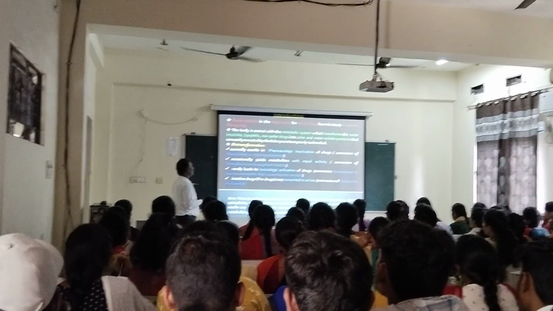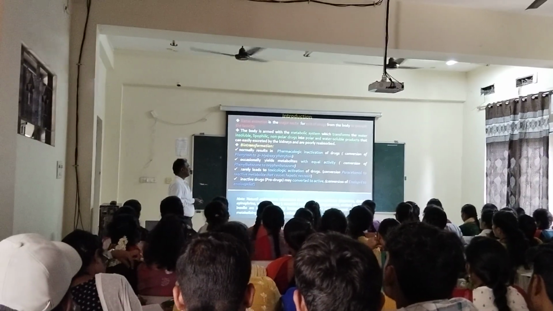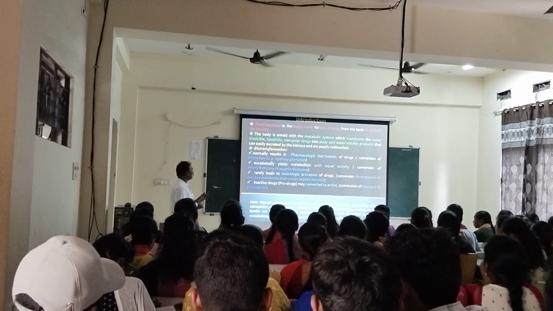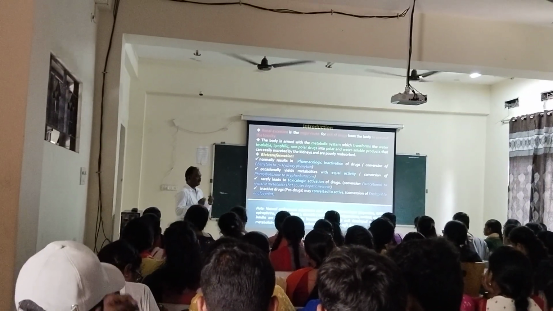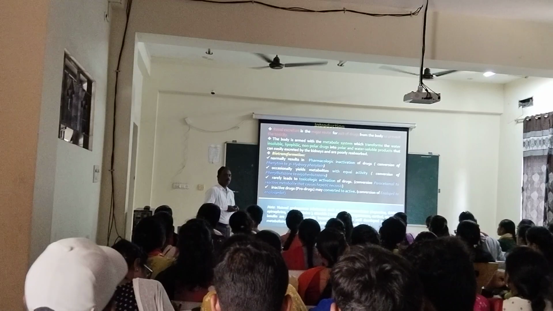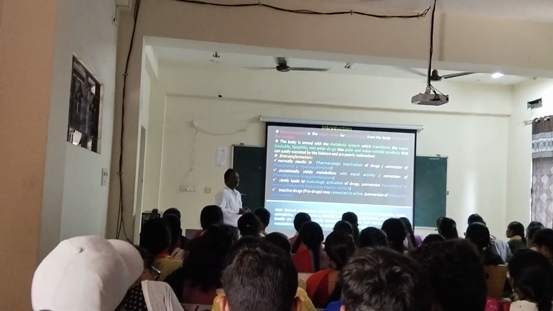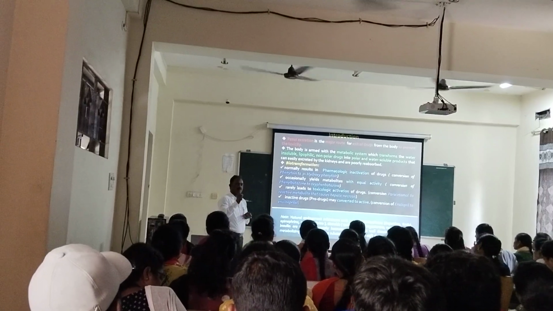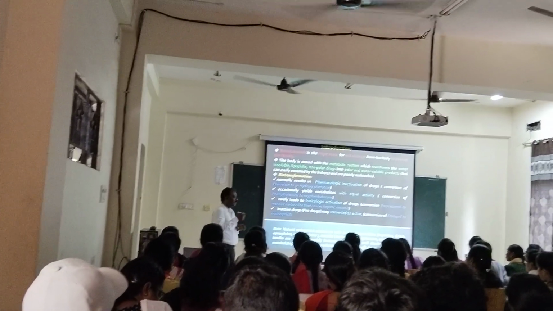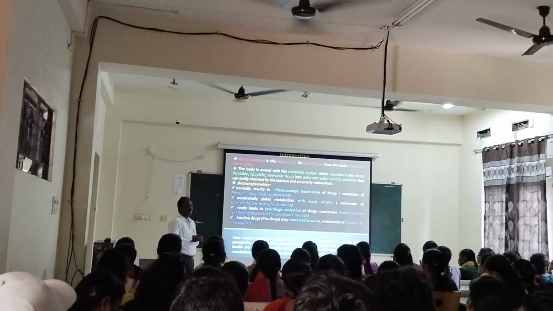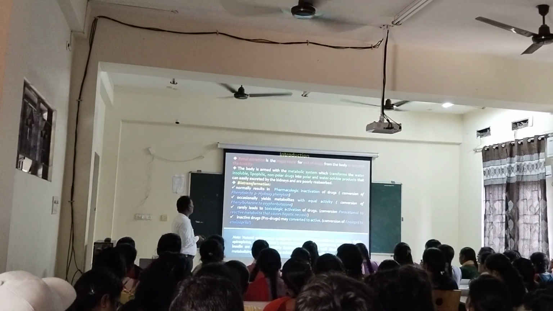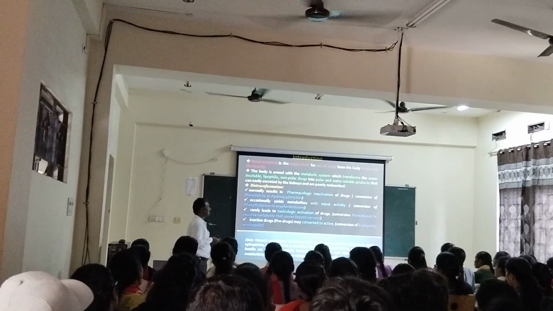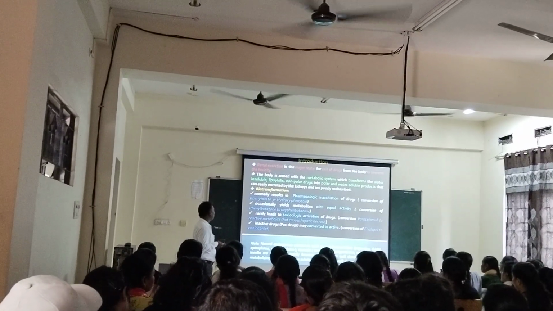Renal excretion is a major route for exit of drugs from the body to prevent toxicity. Kidney filtration, glomerular filtration. If the filtration is not there, then what will happen? The drug moieties will be concentrated in the body and toxic effects will be produced. So renal excretion is the major route for exit of drugs from the body to prevent toxicity.